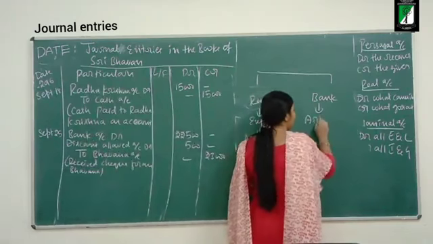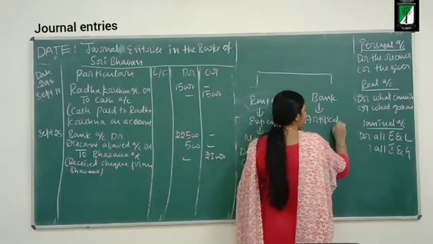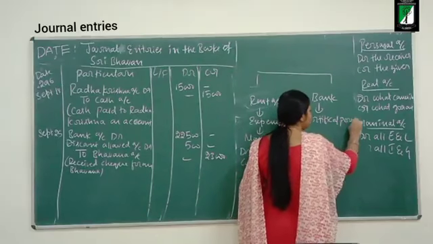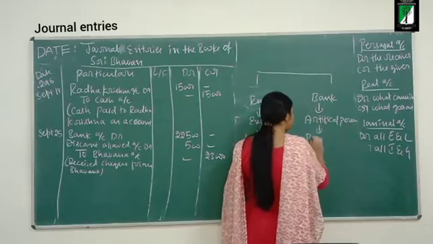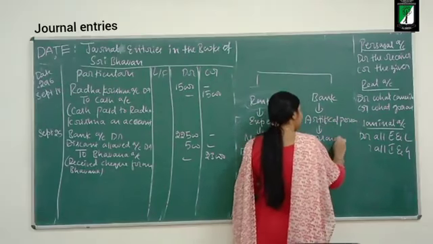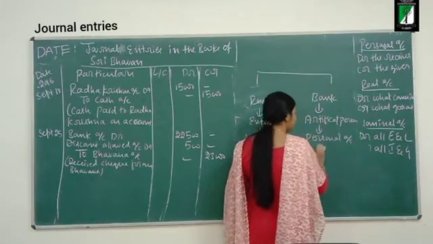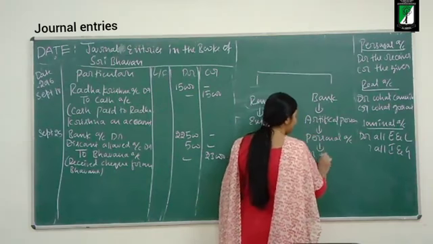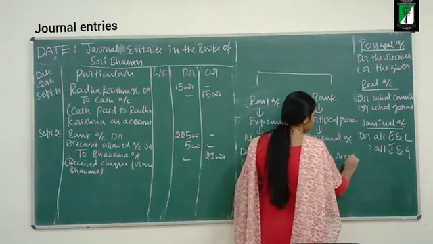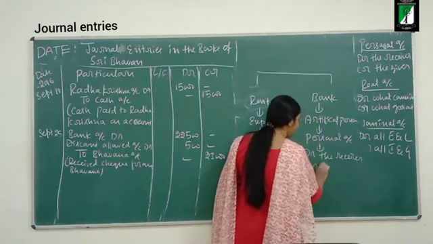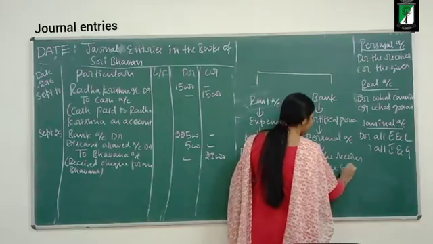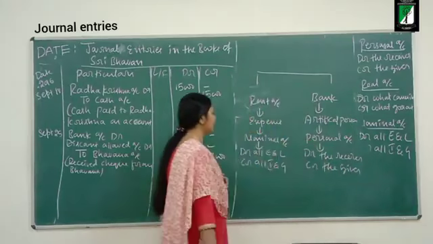If it is an artificial person, which account rule? Personal account rule. What does the personal account say? Debit the receiver, credit the giver.